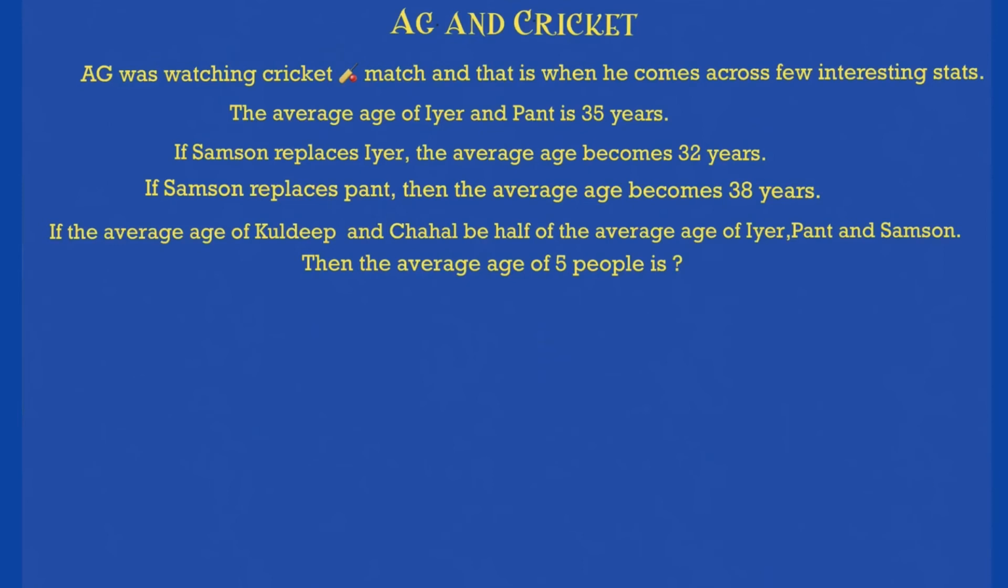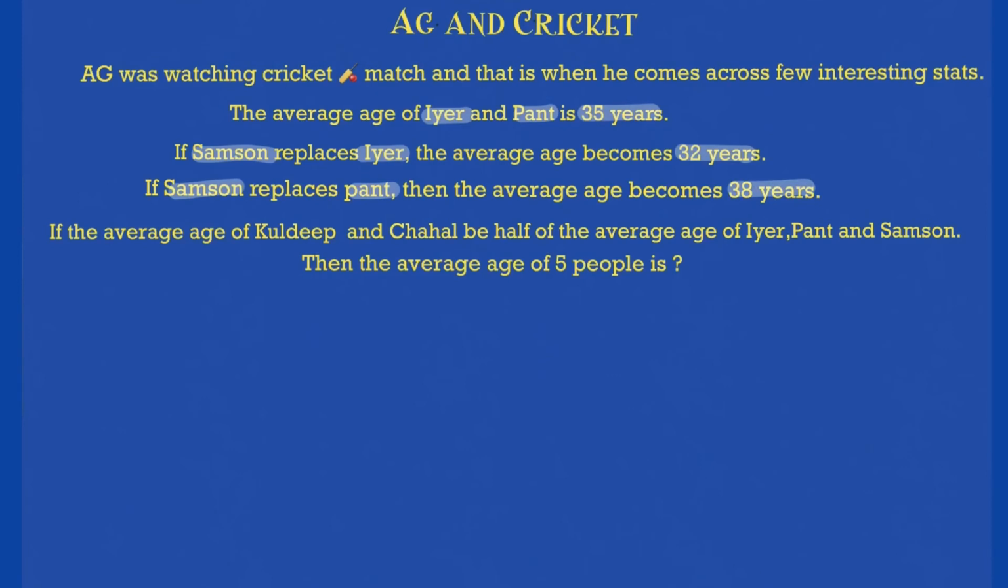The average age of Iyer and Pant is 35 years. Okay, which means the sum of the age of Iyer and Pant is 70 years. Who is younger? Who is older? We don't know, but the sum is 70. If Samson replaces Iyer, then the average age becomes 32. Okay, if Samson replaces Pant, then the average age becomes 38 years.